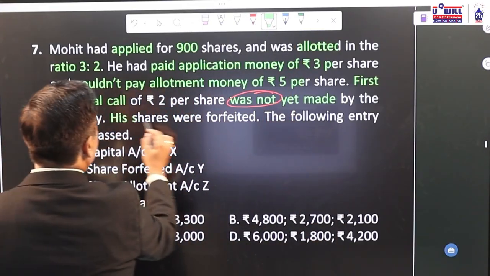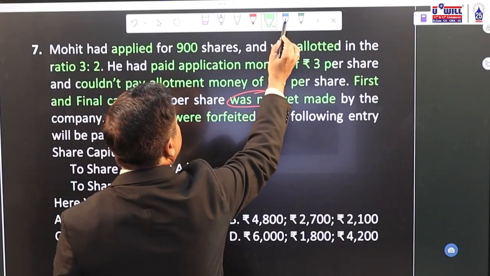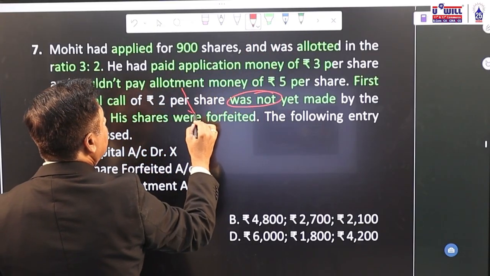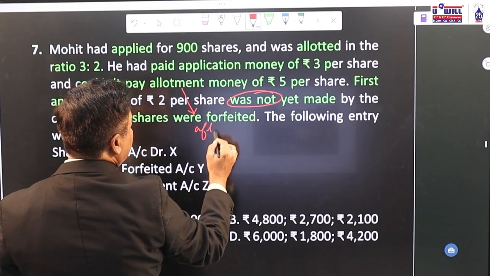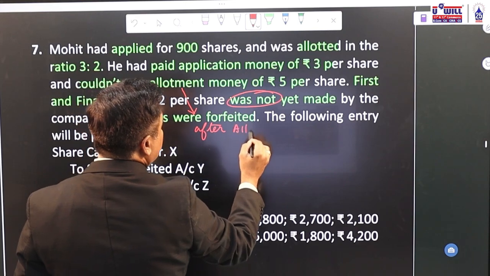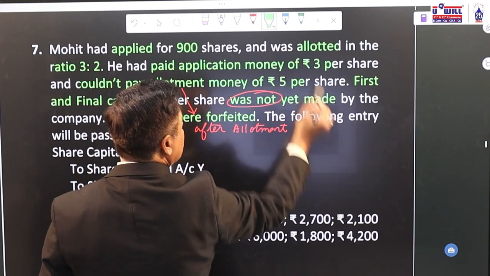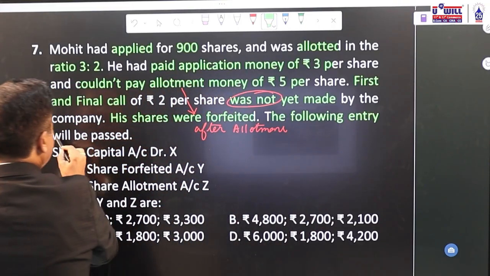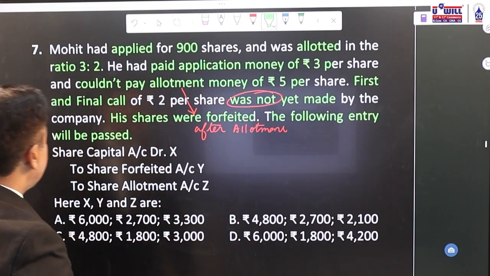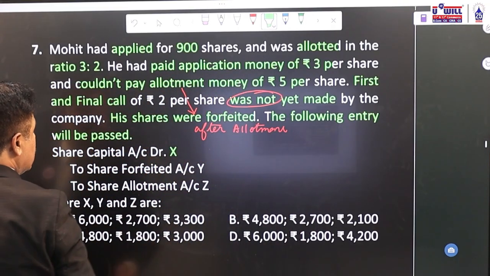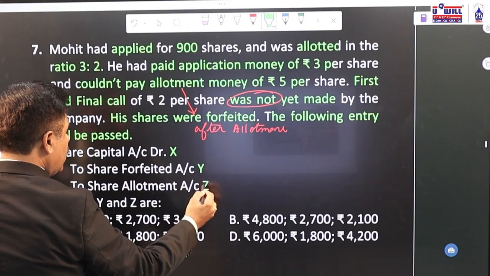His shares were forfeited. So obviously, when are they forfeited? After allotment, because the first and final call the company has not made till now. The following entry will be passed. Share capital account debit with X, to share forfeited Y, to allotment Z.